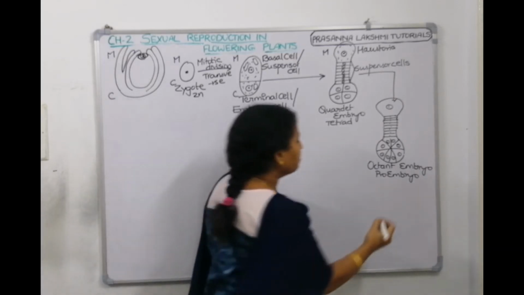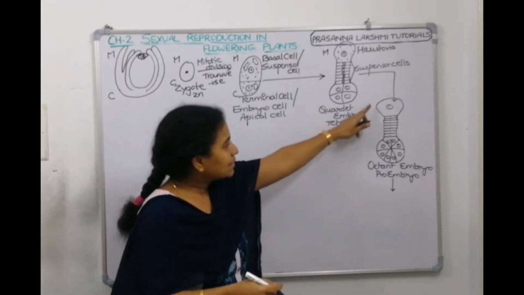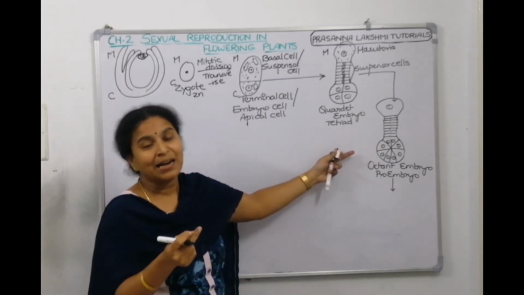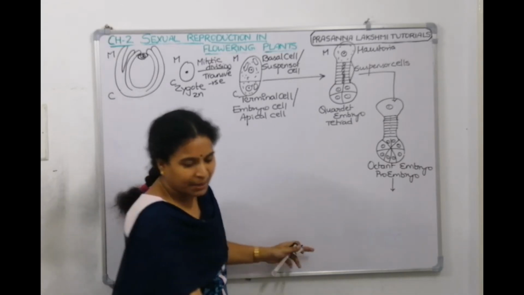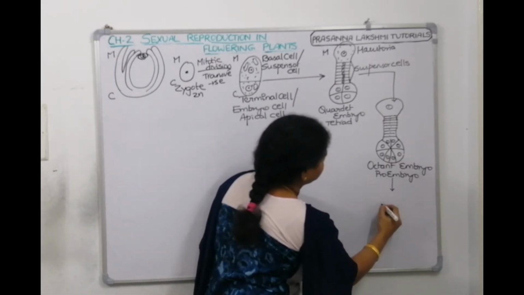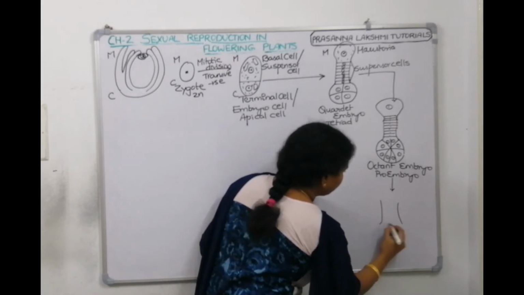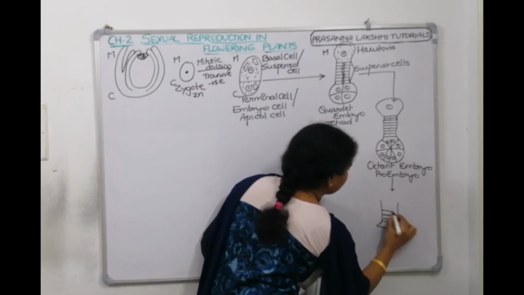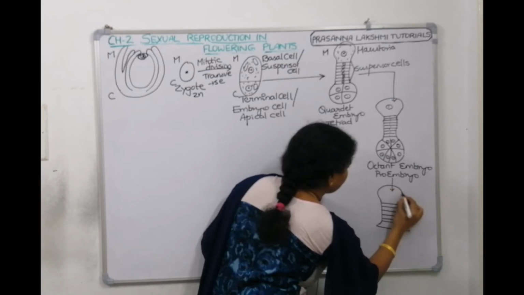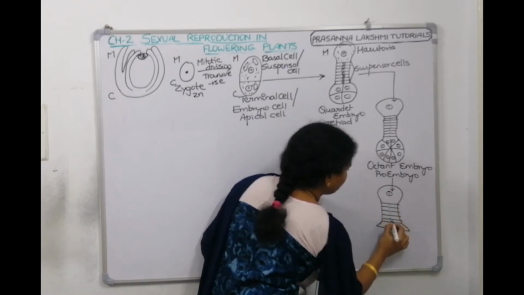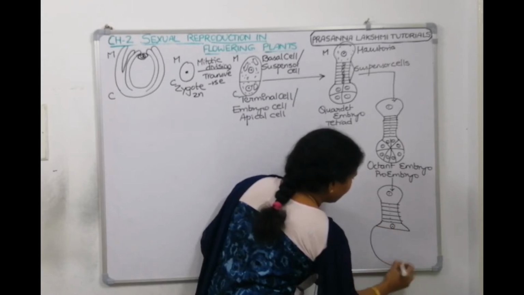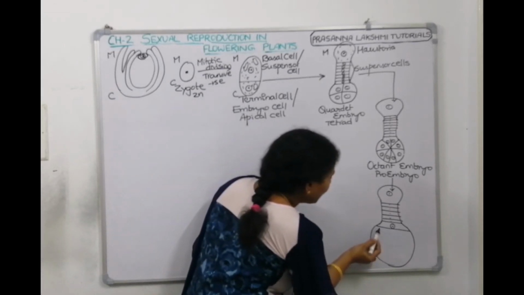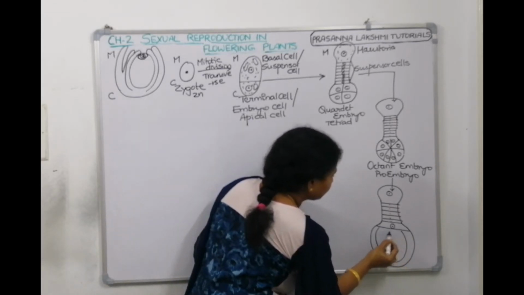Now next, from the proembryo, these are suspensor cells. The suspensor cell which is near to the embryo will enlarge now, and it will become a hypophyseal cell. This cell will enlarge, and meanwhile these 8 cells will undergo periclinal divisions and become 16 cells.